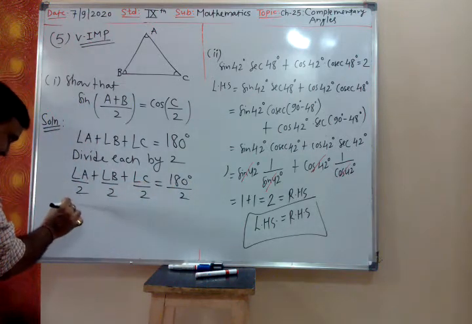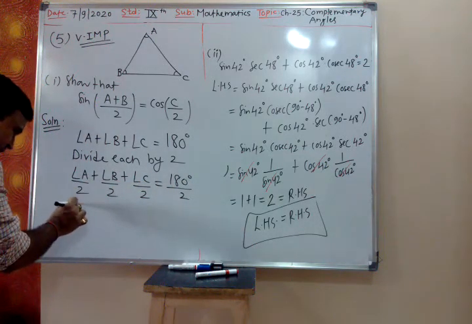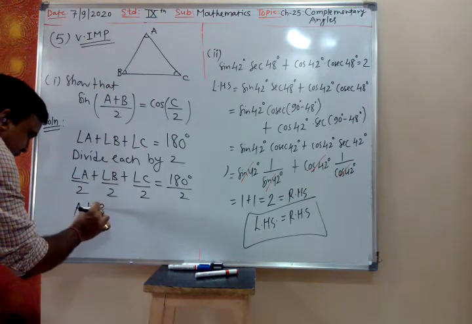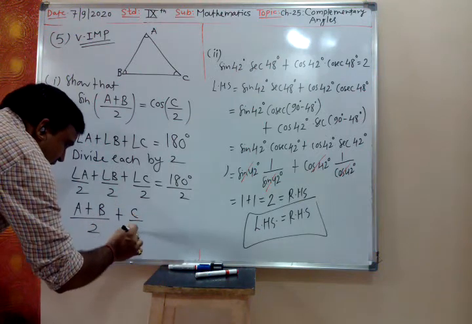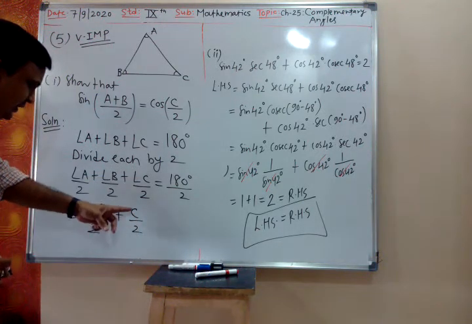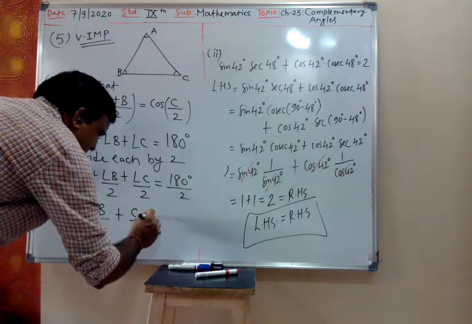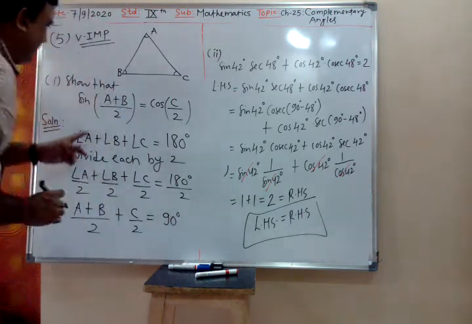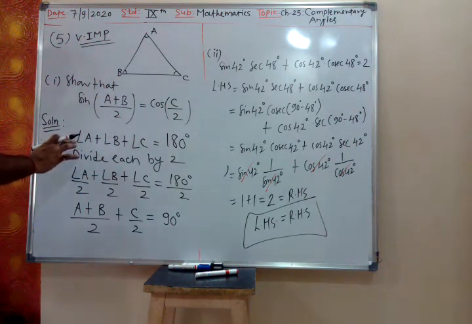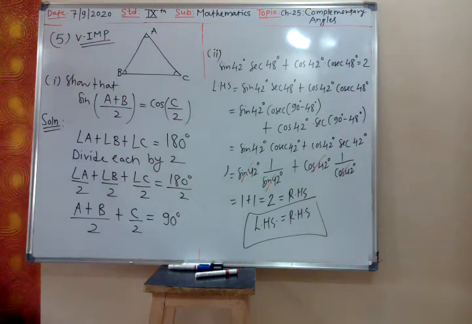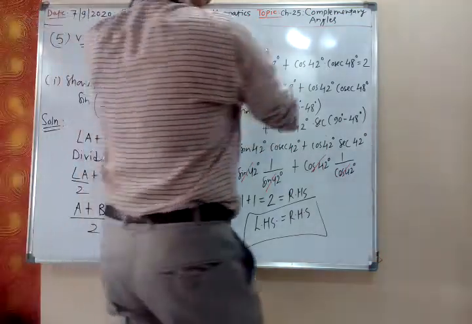So you will get angle A by 2 plus B by 2 plus C by 2. Instead of showing the angle symbol, I am writing only C, because in the question it is only given A. Now how angle A upon 4?